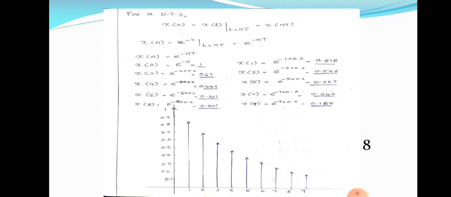So this is the discrete time signal. It is defined at a specific instance of time, not continuous in time. It has a finite set of amplitude values. It has a finite set of y-axis values. Okay, that is the main difference between discrete time signal and continuous time signal.